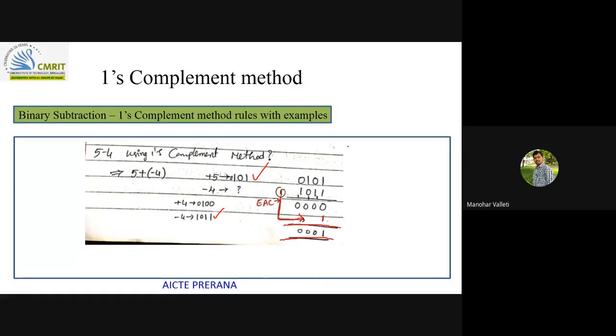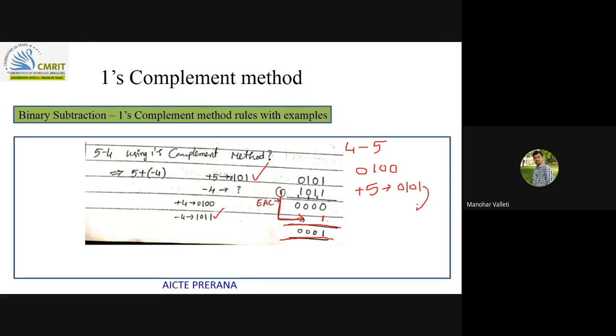If you understood this very well, how will we do 4 minus 5 and what is the result? How will we do 4 minus 5? 4 I anyhow represent with 0100. Plus 5 to represent, first I need to get a minus 5 equivalent in one's complement. So plus 5 is 0101.